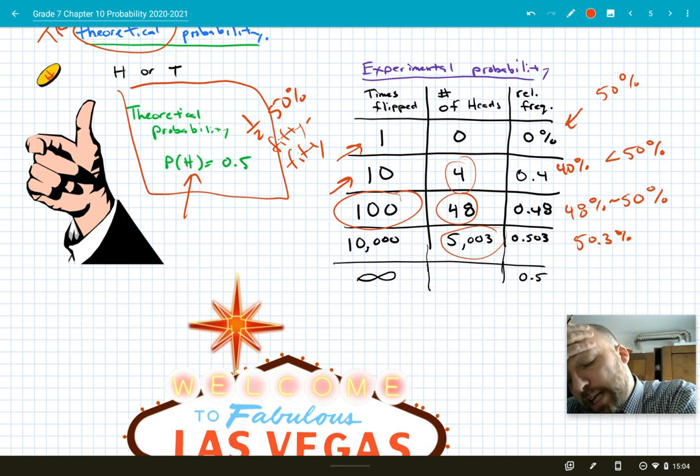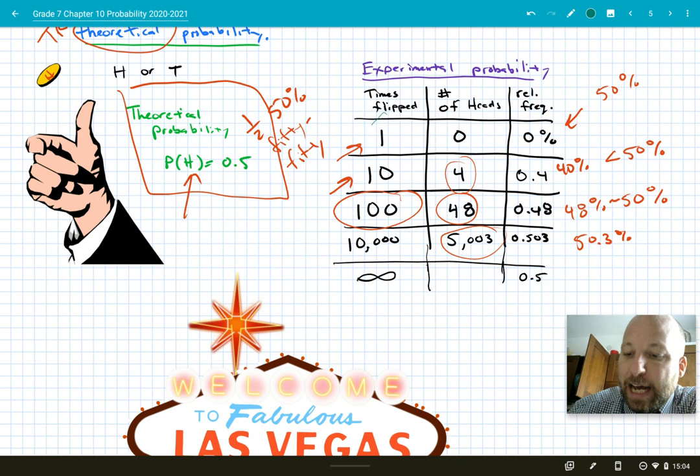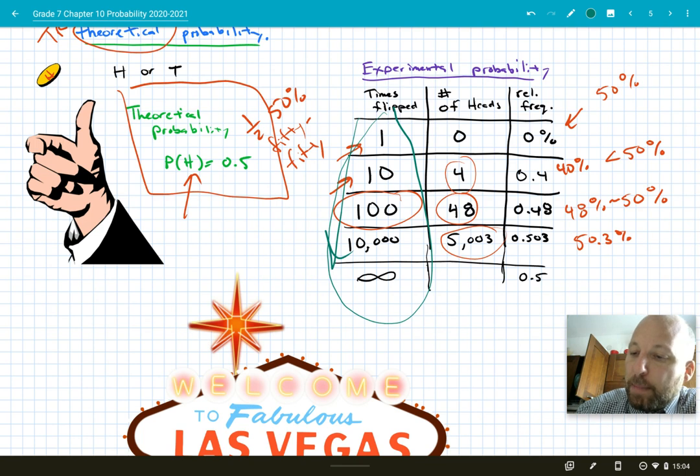And so what we're learning here, the law of large numbers says this: the more times that I flip the coin, as this grows, the closer my experimental probability is going to be getting to that true theoretical probability, okay?